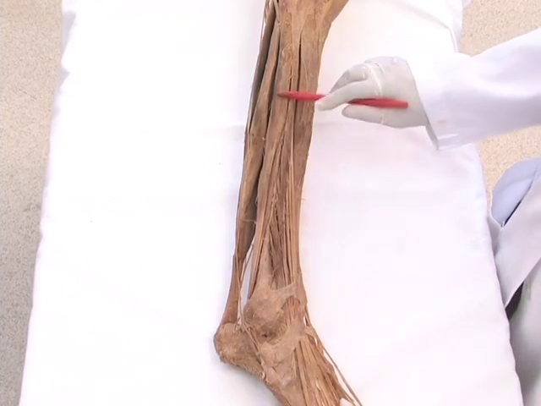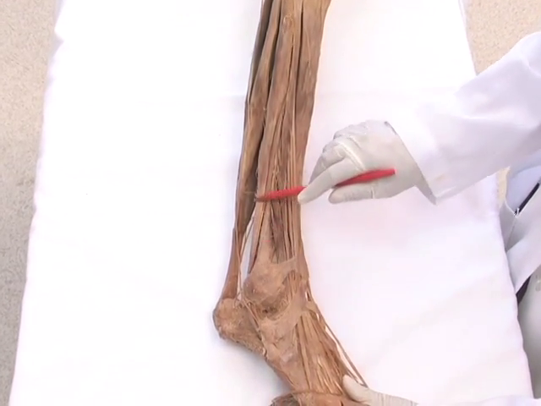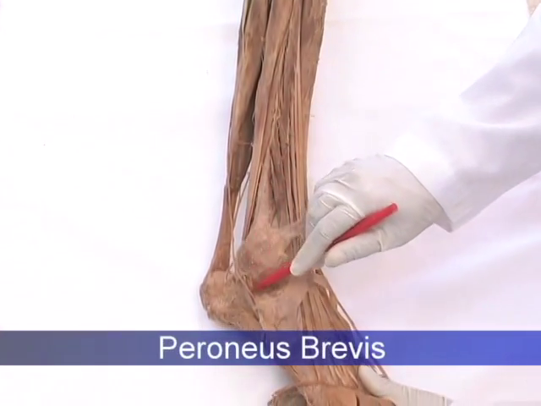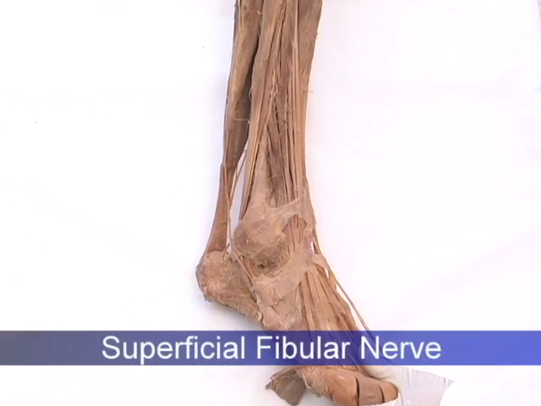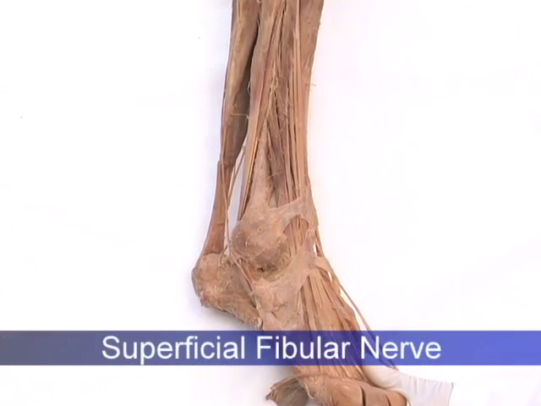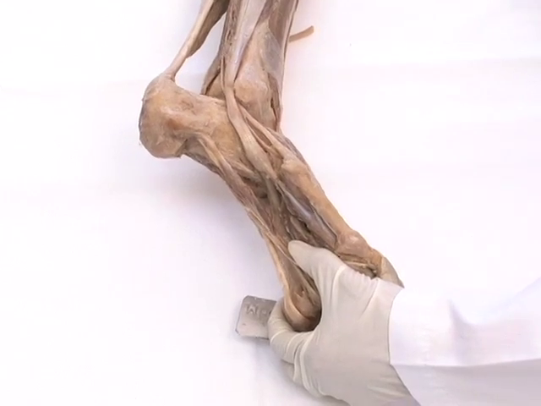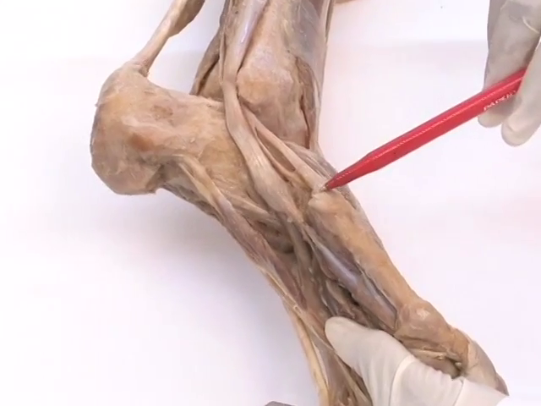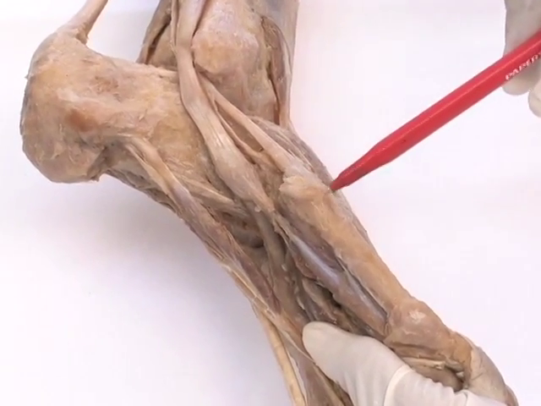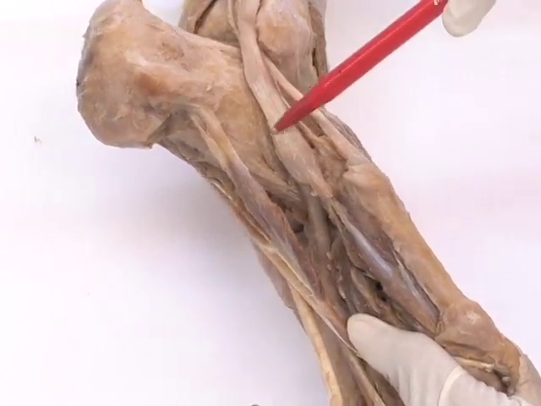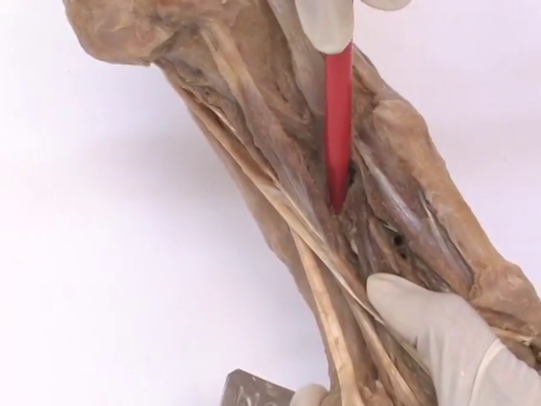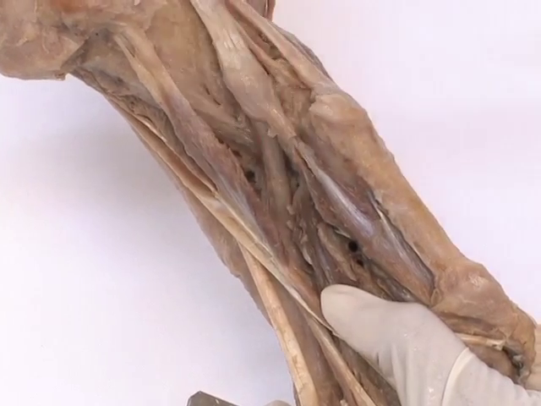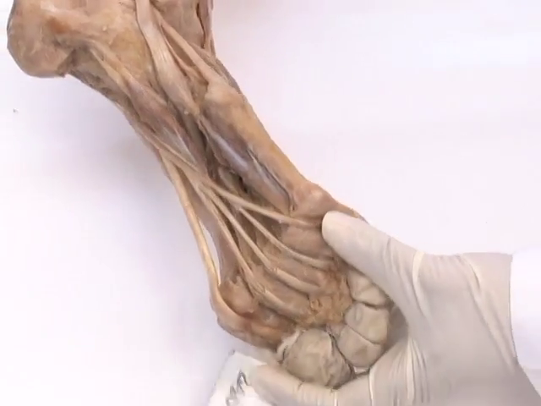This is the lateral compartment of the leg, which contains the peroneus longus and peroneus brevis muscles. These muscles are innervated by the superficial fibular nerve. On the sole of the foot, note the attachment of peroneus brevis at the tuberosity of the fifth metatarsal. Also note the peroneus longus crosses the sole of the foot to attach to the lateral side of the base of the first metatarsal. Contraction of these muscles causes eversion of the foot.